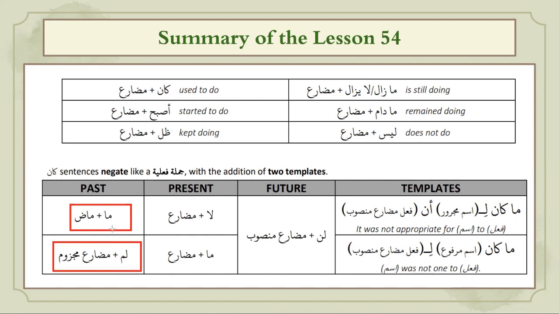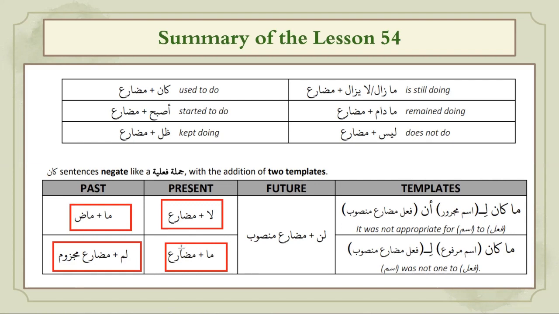So you have ma kana or lam yakun to negate when the meaning is in past tense. If your sentence has a meaning of present tense, then you again have two options, either ma yakunu or la yakunu. La yakunu can be future also sometimes.